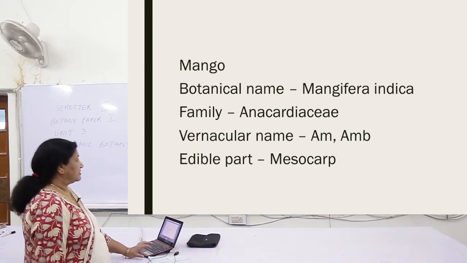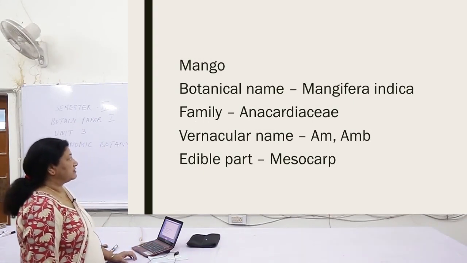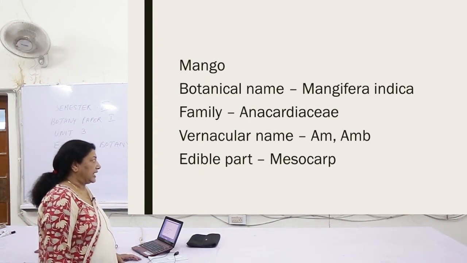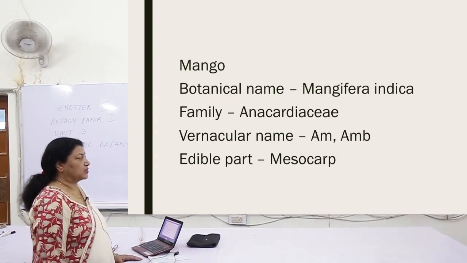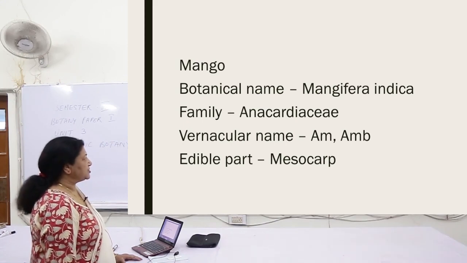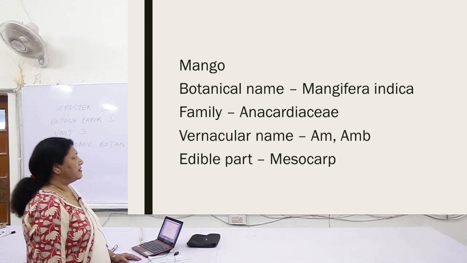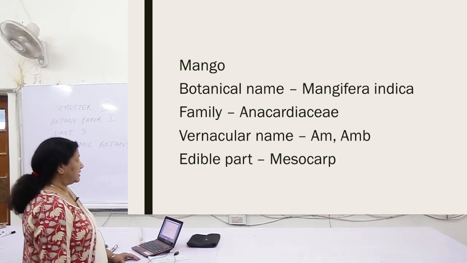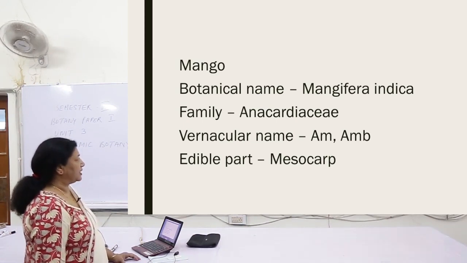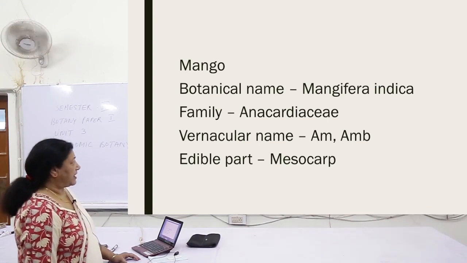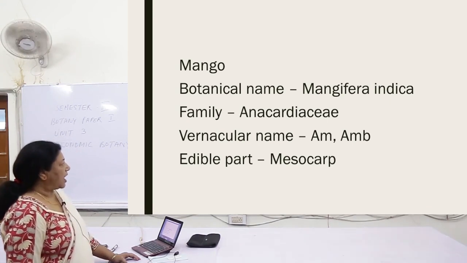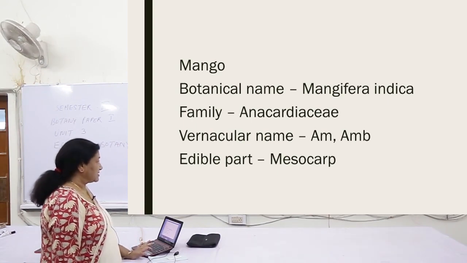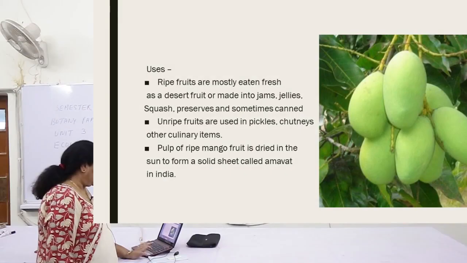Now coming to our very popular fruit, that is mango, botanical name Mangifera indica, as it is a variety from India, so the species name is indica. We have many varieties, and especially in UP, various types of varieties, the Langda, the Daseri and so many more. Family Anacardiaceae, vernacular name Am, and the edible part that we eat, the fleshy part, is the mesocarp.